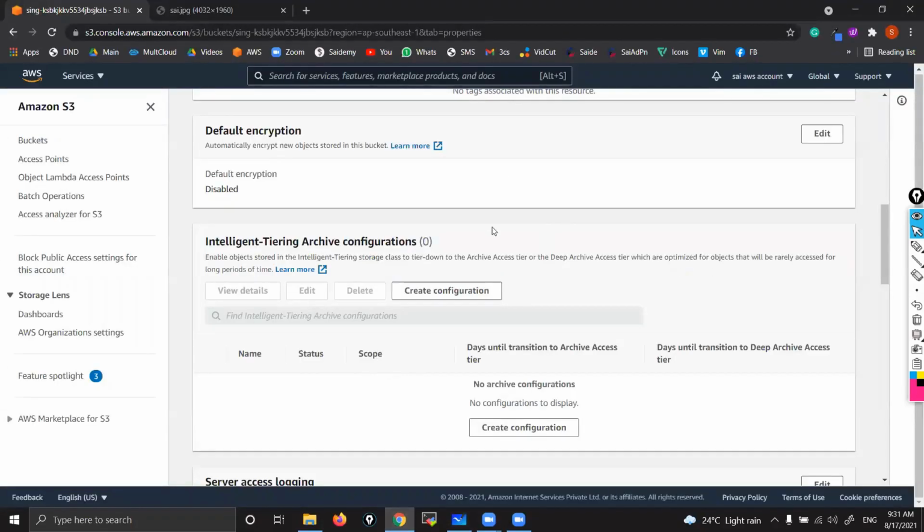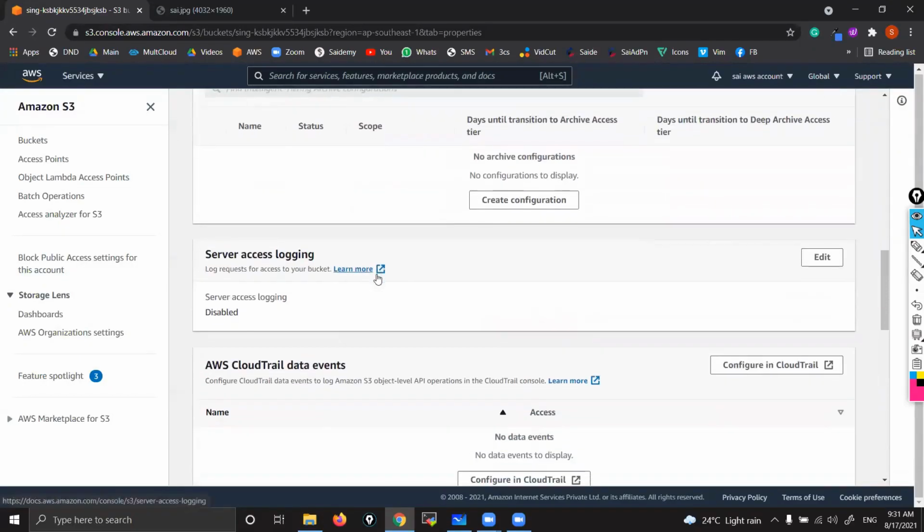Okay, so here which is not important you can remove, this intelligent tiering. We are going to see this one when I talk about classes and tiers. There I told you, right, there's a storage class called intelligent tiering. They have given this option there also. That's why you can ignore this one here.